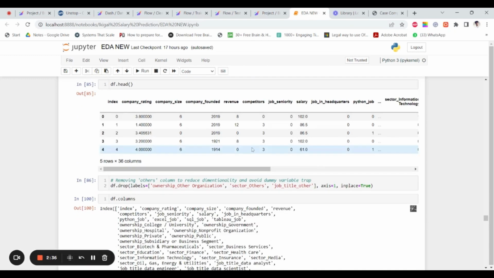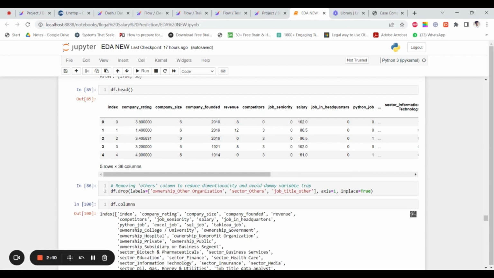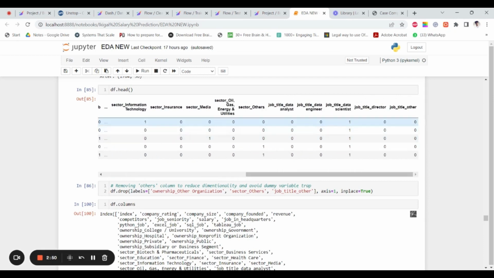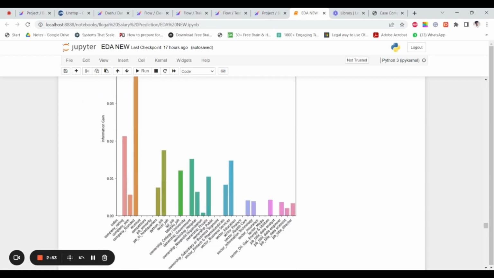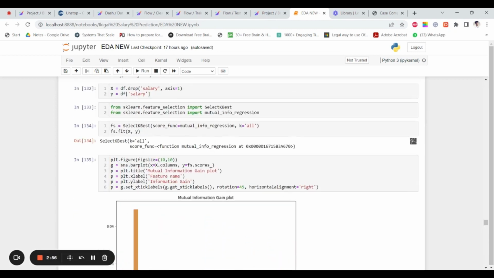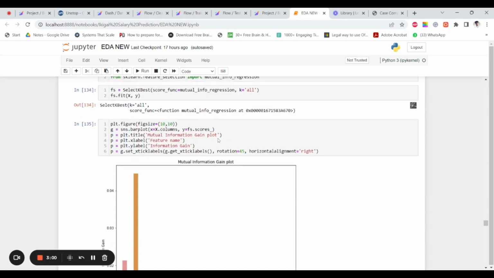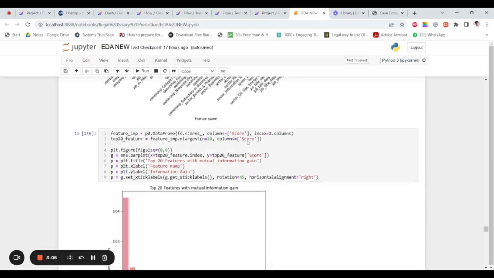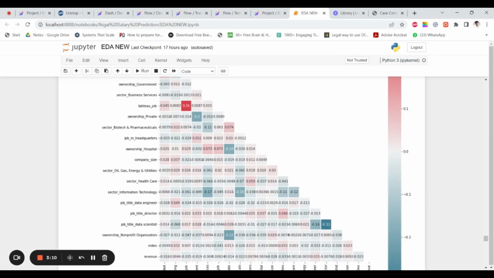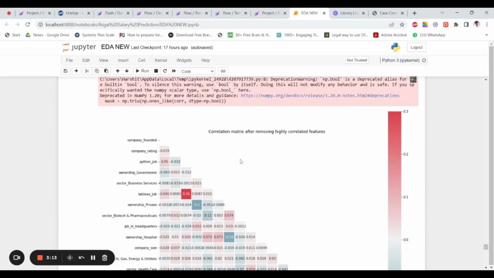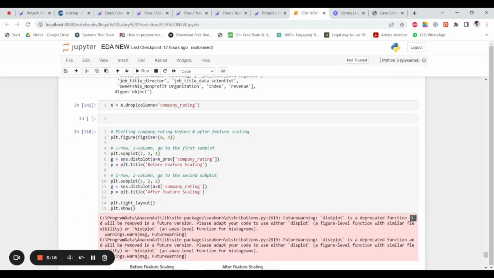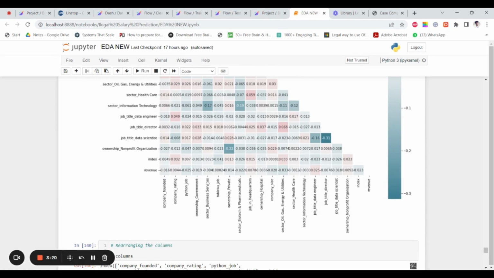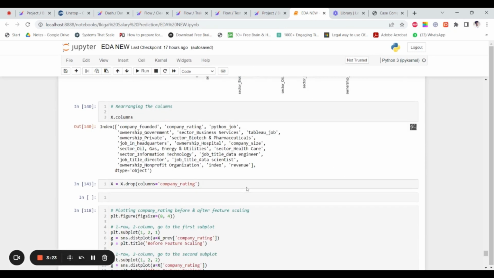Then we have finally applied get dummies in order to encode the columns. So this is the final clean dataset that we have received. As you can see, all the categorical variables are now encoded and changed into numerical coding. Finally, we apply the sklearn SelectKBest with mutual info regression in order to find out the columns which have the best mutual information gain. Then we select the top 36 out of these. Finally, we plot a heat map in order to find the correlation. And after final data cleaning, we are left with only 18 columns that are relevant for our prediction. These are the list of all 18 columns.